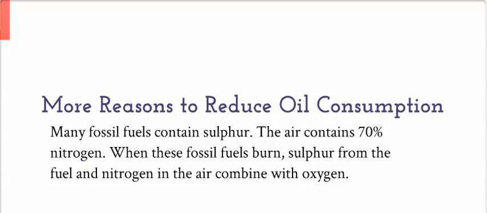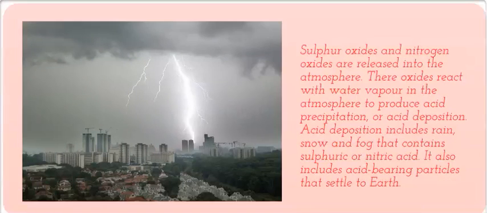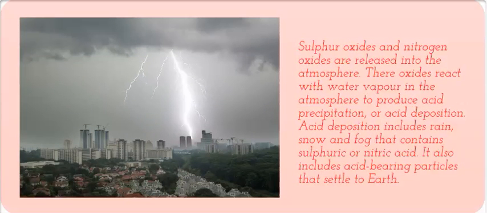Some more reasons to reduce our oil consumption. Many fossil fuels contain sulfur, and the air contains 70% oxygen. And when these fossil fuels burn, sulfur from the fuel and nitrogen from the air combine with oxygen. Sulfur oxides and nitrogen oxides are released into the atmosphere, and these oxides react with water vapor in the atmosphere to produce acid precipitation or acid deposition.